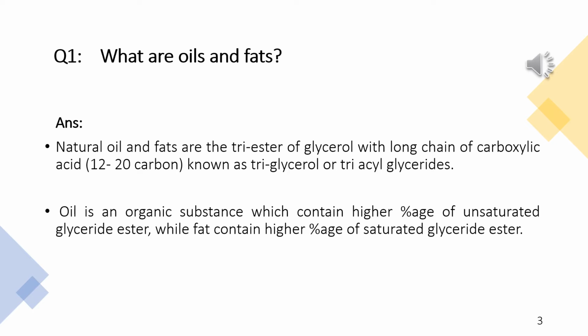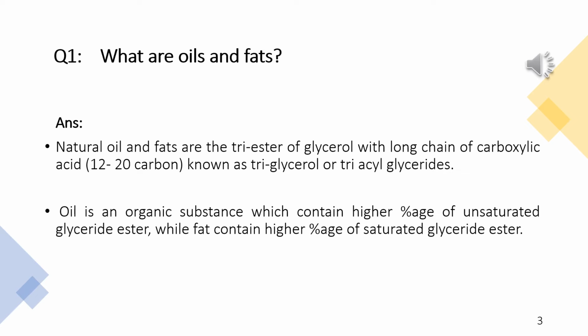So oils and fats are composed of molecules that are known as triglycerides. So what are triglycerides? The triglycerides are esters that are composed of 3 fatty acid units linked to glycerol. So an increase in the percentage of shorter chain fatty acids or unsaturated fatty acids lowers the melting points of fat or oil.